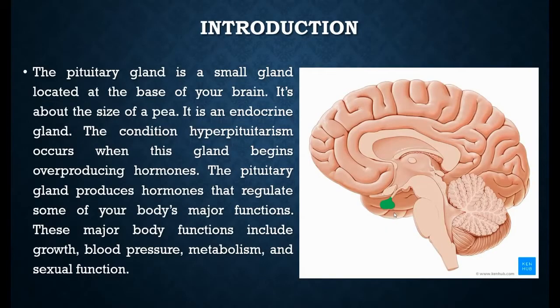The pituitary is a pea-size gland which is present under the base of your brain. You can see it in the green color. Hyperpituitarism is a condition where the pituitary gland is overproducing hormones. This overproduction of hormones can lead to various types of problems related to the body's major functions like growth, blood pressure, metabolism, and even sexual functions.